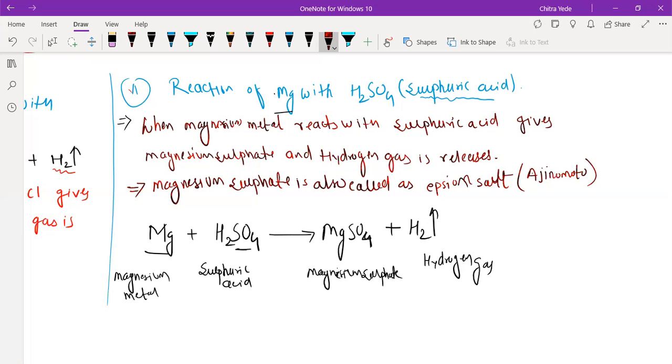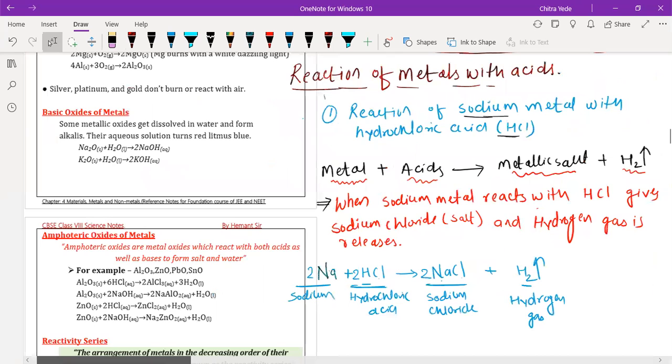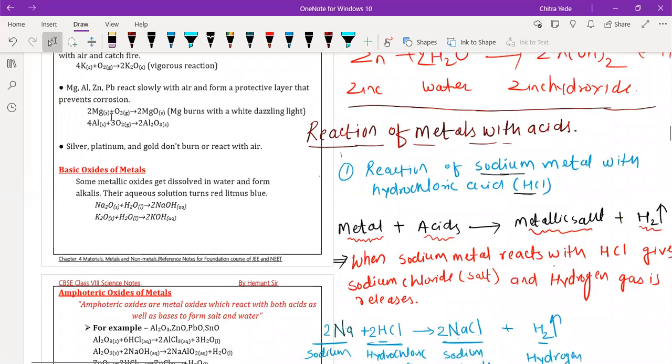Okay, so understood the reaction? Yes, sir. Any doubt? No doubt, sir. So you can take a screenshot now. Done, sir. Okay, everyone? Sir, can you move aside a little bit?